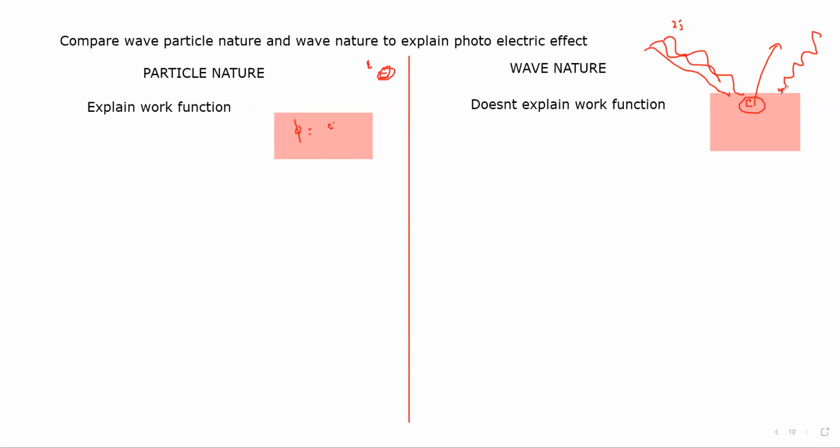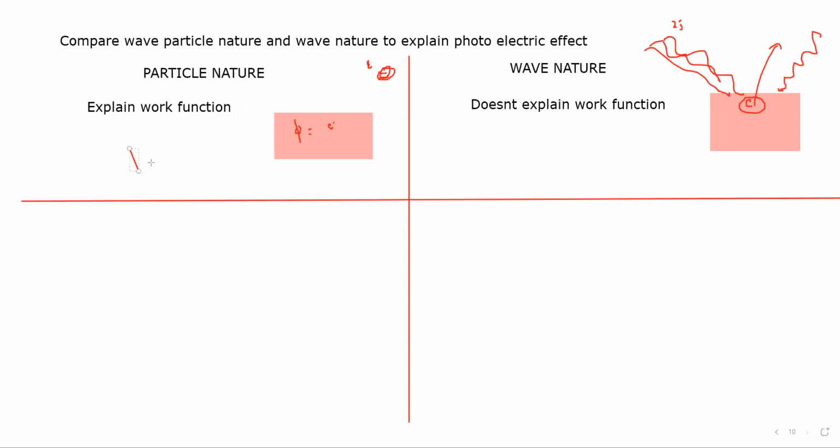So the electron will absorb that energy and go out. But practically it does not happen. So that's why we say that particle nature is correct here, but wave nature is not.